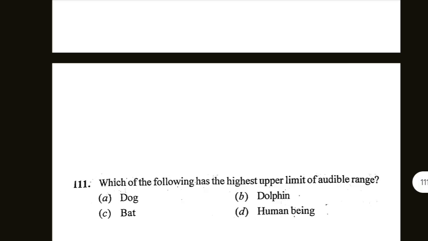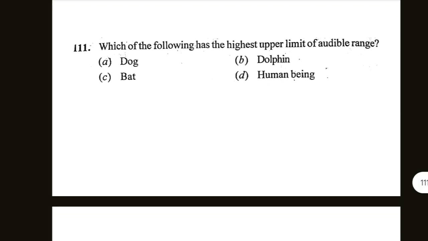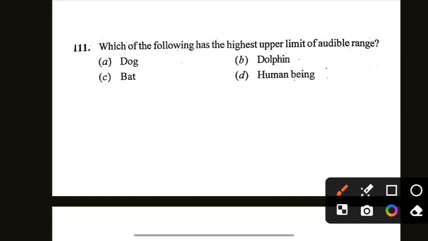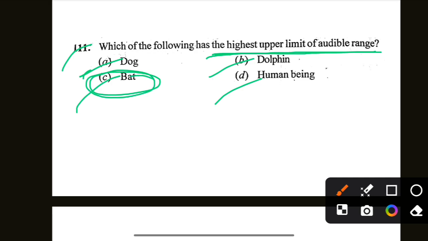Next is which of the following has the highest upper limit of audible range? ऑप्शन में से कौन सा हाईएस्ट अपर लिमिट ऑफ ऑडिबल रेंज है? ऑप्शन दिया हुआ है डॉग, डॉल्फिन, बैट, ह्यूमन बीइंग. ऑप्शन सी इज करेक्ट, बैट. Which of the following has the highest upper limit of audible range? Bat.